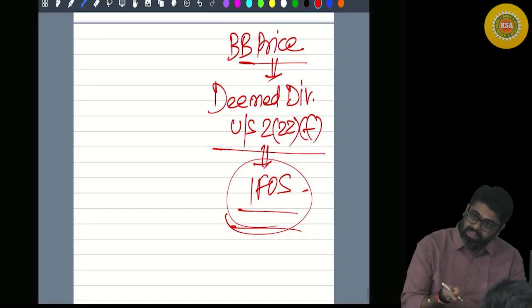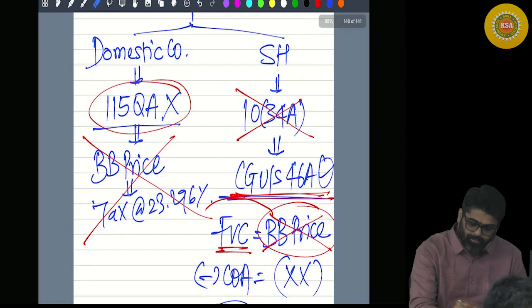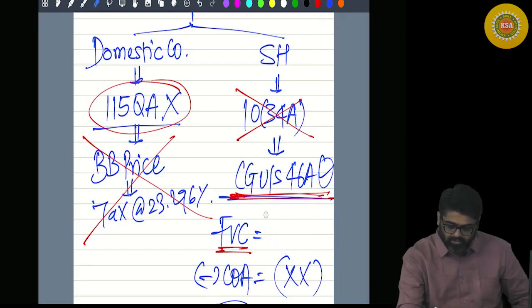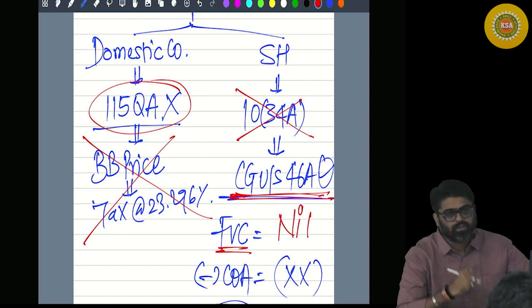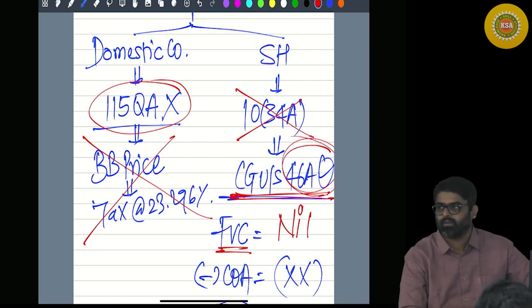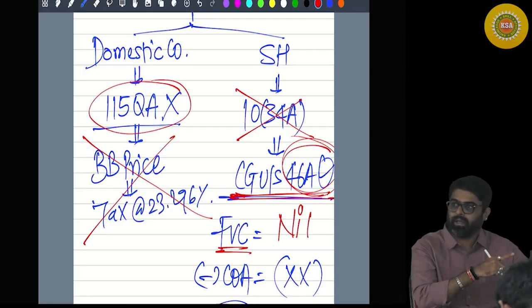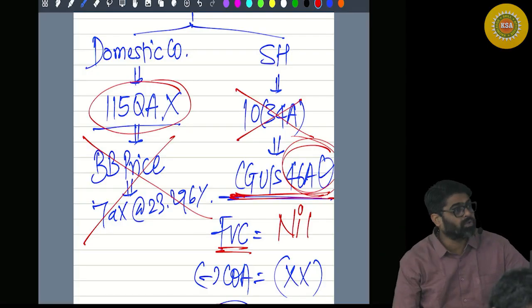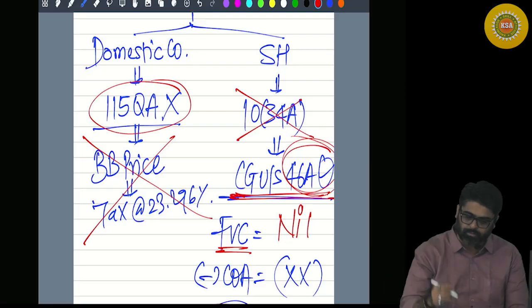And now you will again charge this buyback price under capital gains. So under the head capital gains, don't take the buyback price. Hello? Take your full value of consideration as nil. Section 46A capital gain will be calculated here, because the amount was not taxed in the hands of the company. So definitely the shareholder has to calculate capital gains. Yes or no?